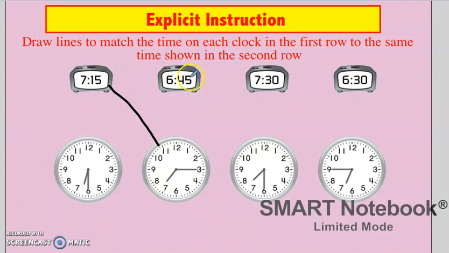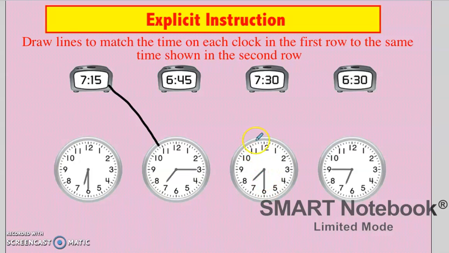It says 6:45. Well, I know this first one was half past the hour, so that's not the same as 6:45. Let's take a look at the next one over here. This one says 7 and that's also half past the hour. So that wouldn't be 6:45.